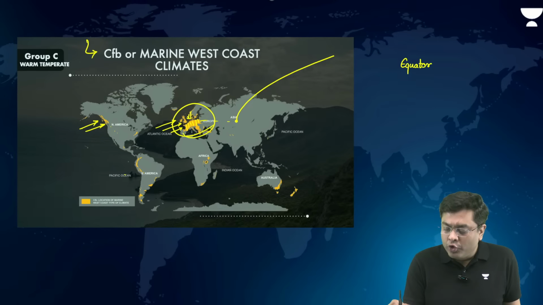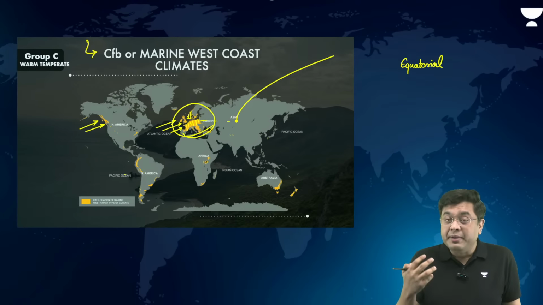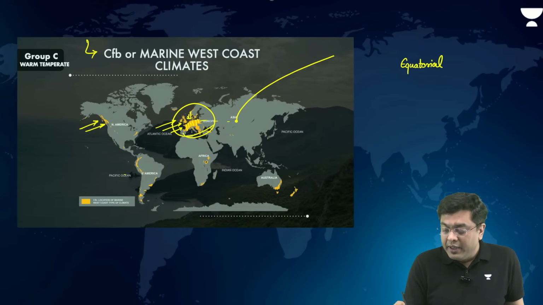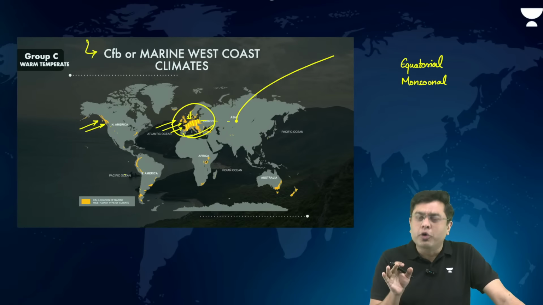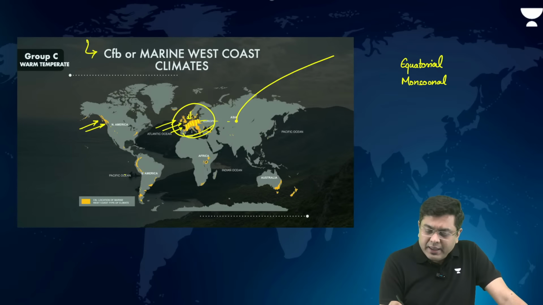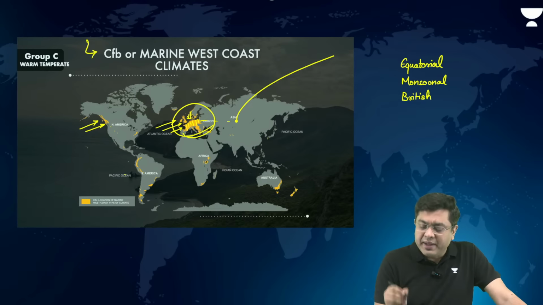So equatorial, rainfall throughout the year with greater amount of precipitation to the range of 250 to 400, 500 centimeter. Then monsoonal, where you have large amount of rainfall, but that is concentrated in the hottest 3 to 4 months of the year, right? Then you have British, that is basically the CFB or the marine type.